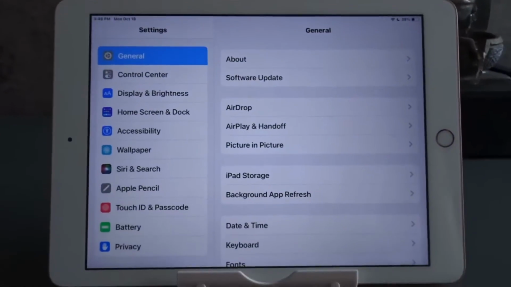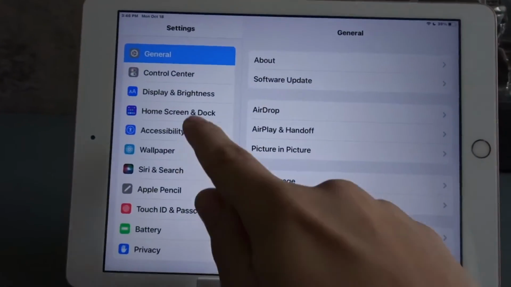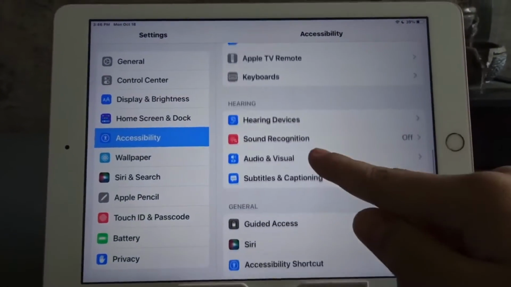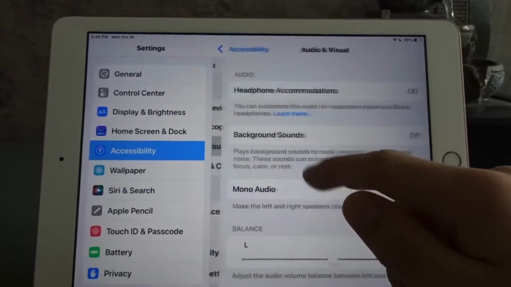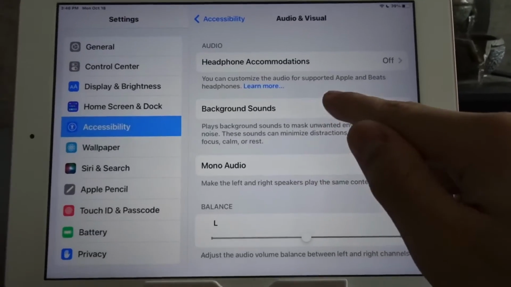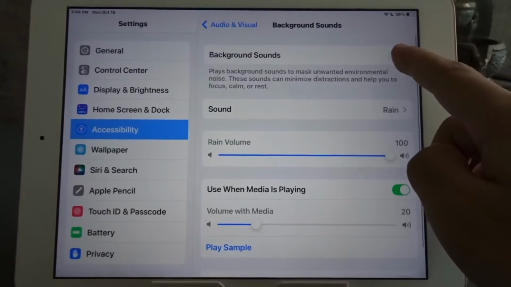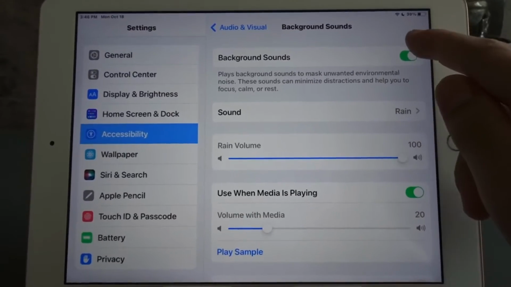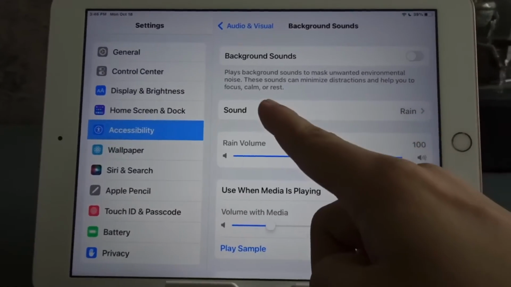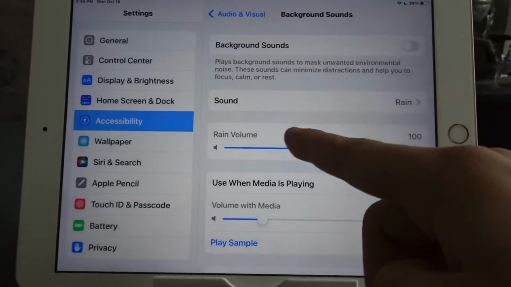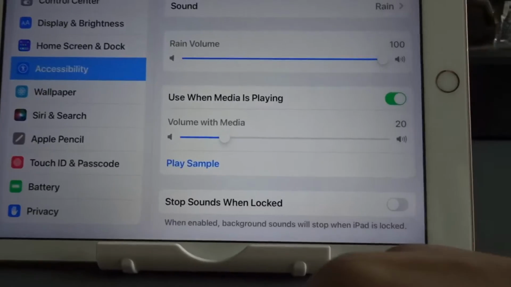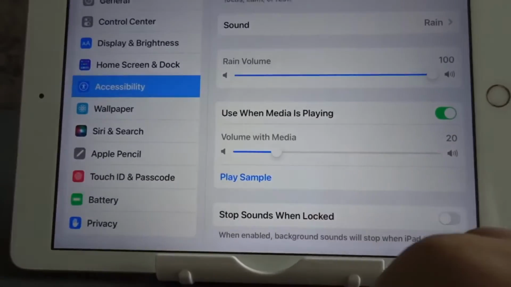So first, go to the Settings app, then tap on Accessibility, scroll down, tap on Audio and Visual, then Background Sounds. Turn it on. You can hear it automatically plays. You can turn it off. So sound, you can choose the sound, the volume, and volume with media. So while you're playing music, you can adjust the volume of the background sound.